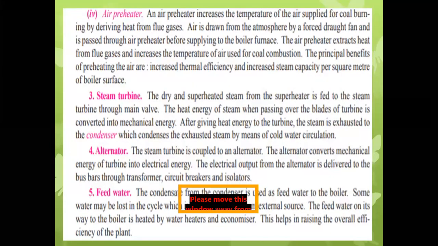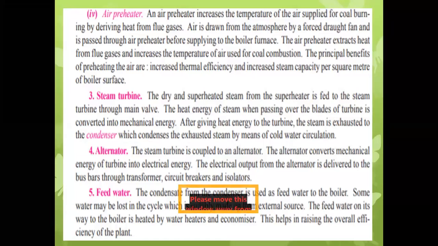Then air preheater. An air preheater increases the temperature of the air supplied for coal burning. As I said earlier while explaining the layout diagram, the air preheater heats the atmospheric air, which is helpful for the burning of the coal.